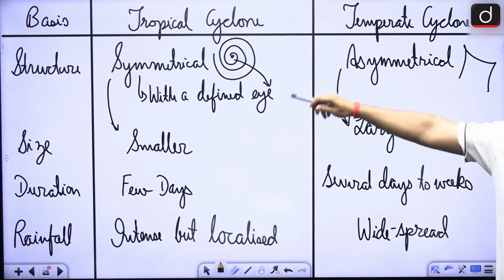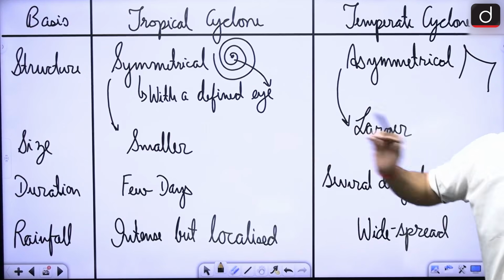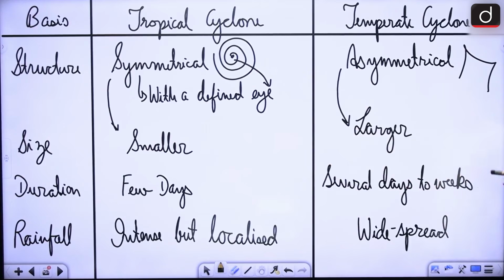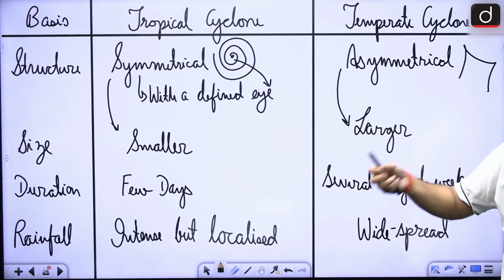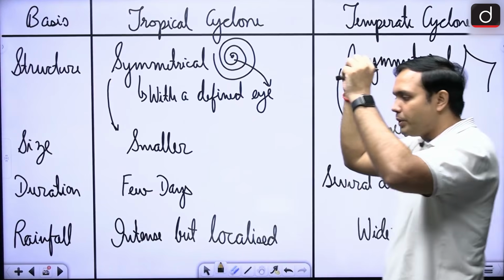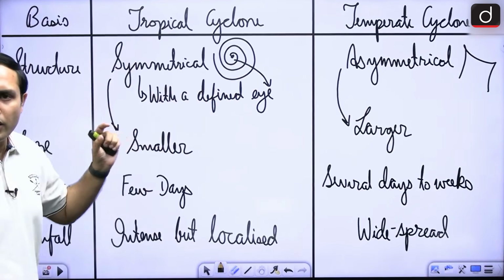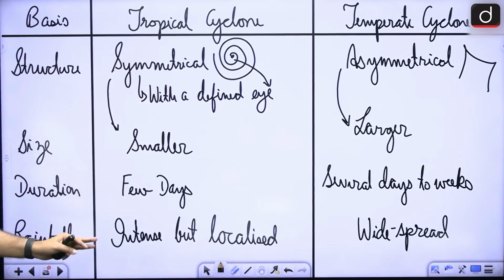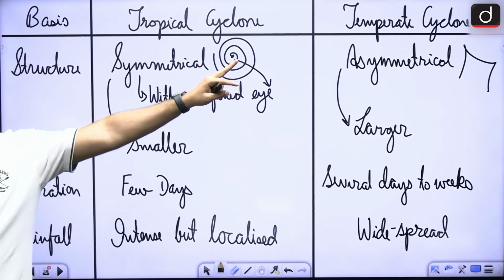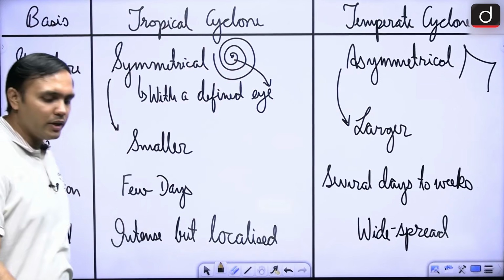Duration, again, because it is very, very intense, here it only lasts a few days, right? Here it can last up to several days and even weeks. All right. Rainfall, again, tropical cyclones are intense in character, right? So they will bring a lot of rain in a particular area, and for a few days, but a lot of rain. So intense but localized. But in case of temperate cyclones, it is widespread. In a huge area, they are going to bring rainfall, right?